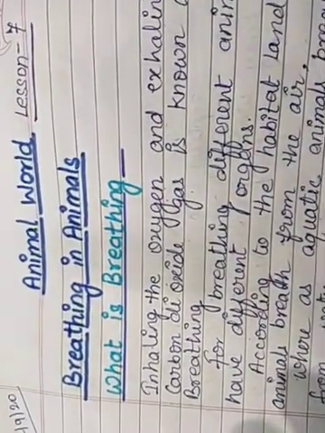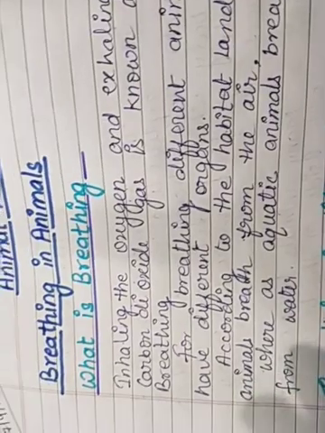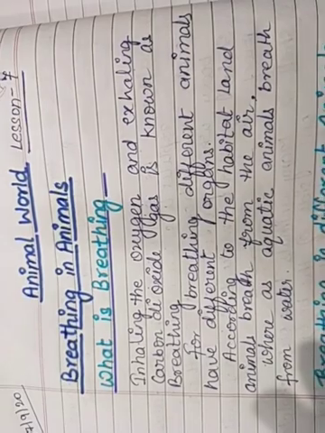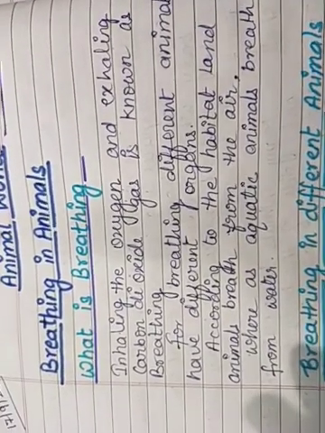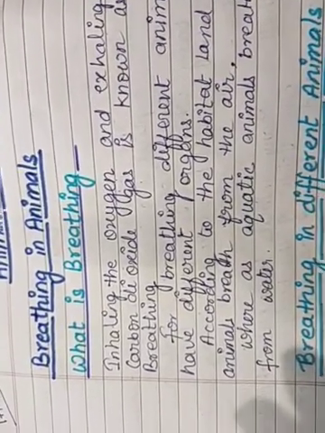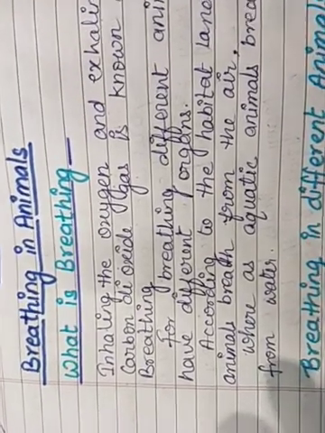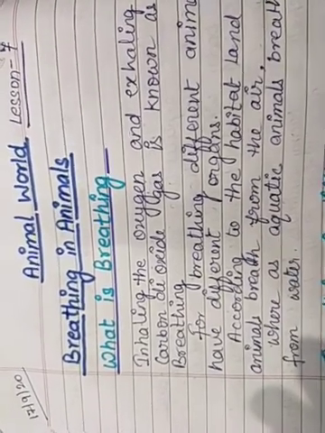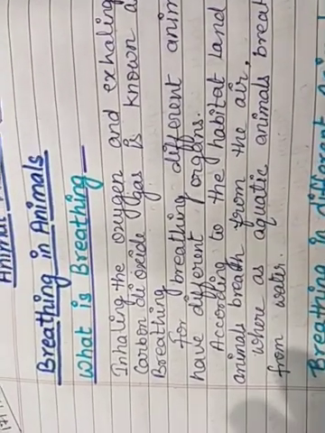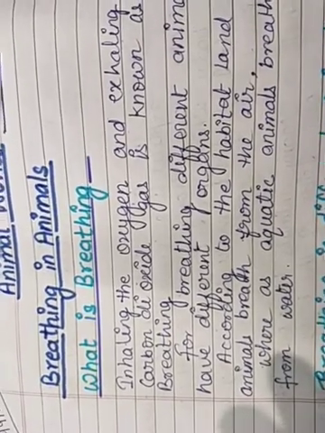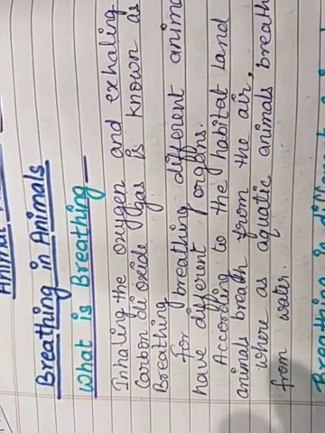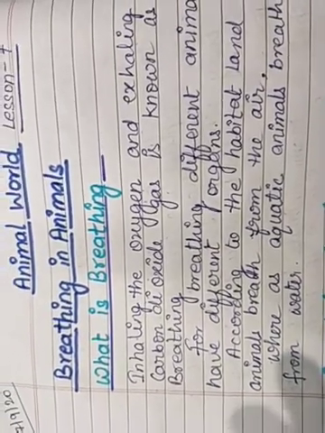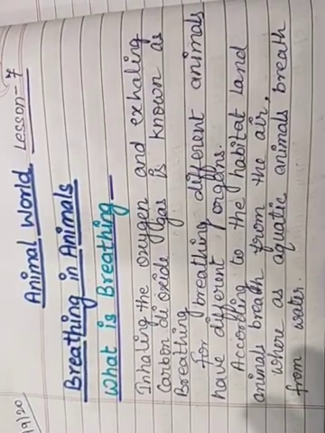So two types of gases are involved in the process of breathing or respiration. First is oxygen and second is carbon dioxide. Oxygen is the important gas, the life for all living beings. When we take oxygen inside our body by the nose, and when we release the impure gas, carbon dioxide, out of the body, this whole process is known as breathing.